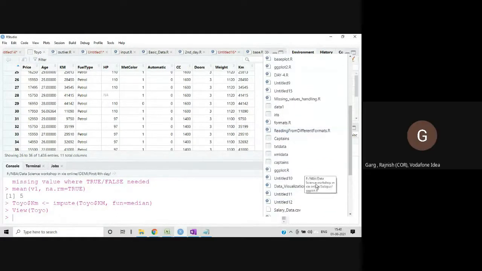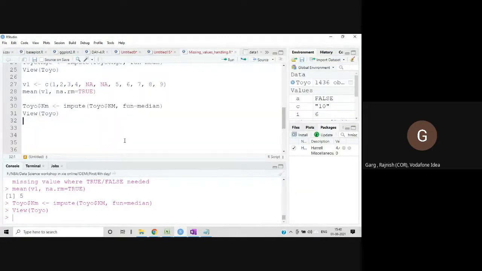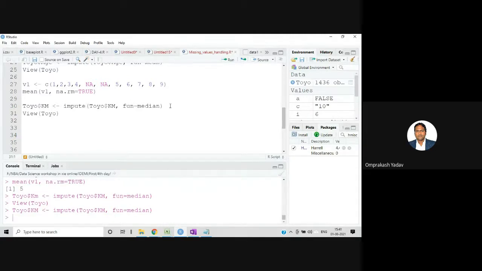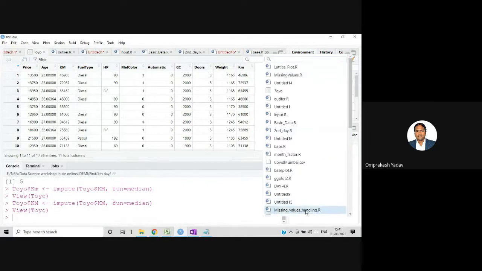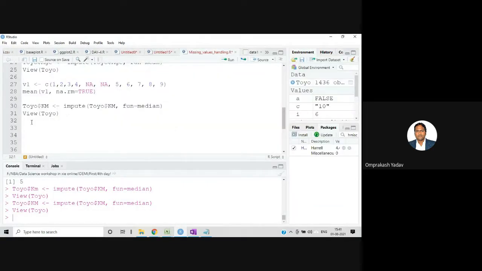Sir, in your first command, in Toyo $km, the M is small. You have to put the M as a large, capital M. Yeah, now it is changed. So my mistake was there. So now if you see, it is also filled. Similarly, let's do it with the other one also. Okay, so kilometer is done.